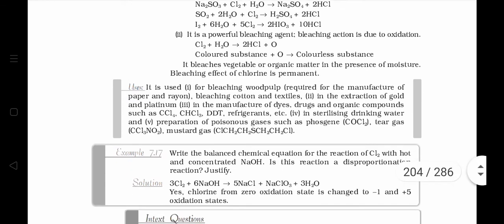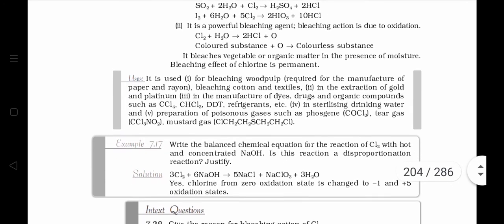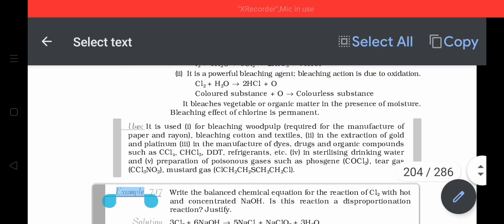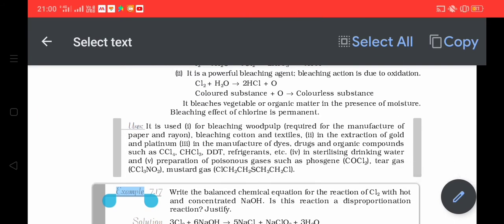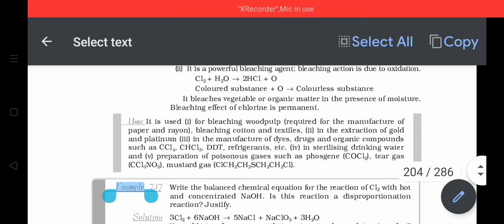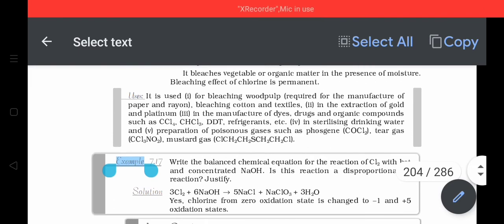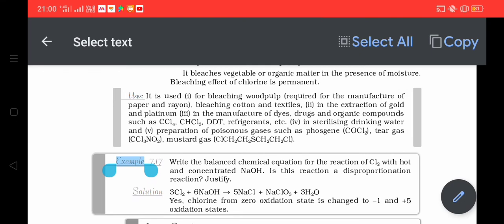As chlorine reacts with water, it produces nascent oxygen. Due to presence of this nascent oxygen, it acts as a strong oxidizing agent. Therefore, chlorine acts as an oxidizing agent, bleaching agent for vegetables, for organic matter, for paper, for clothes, etc.